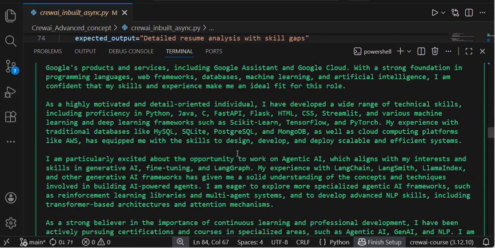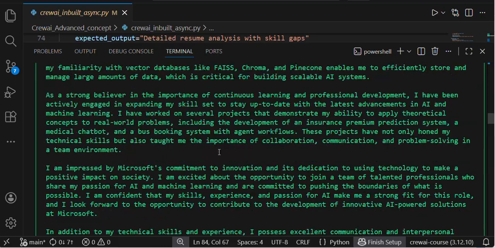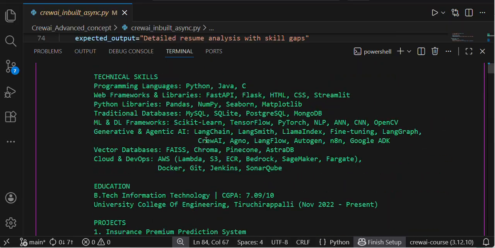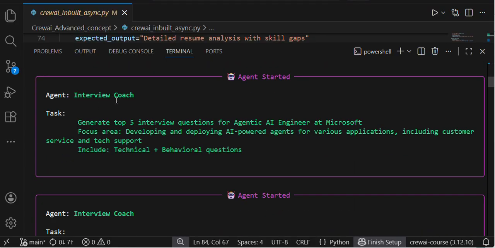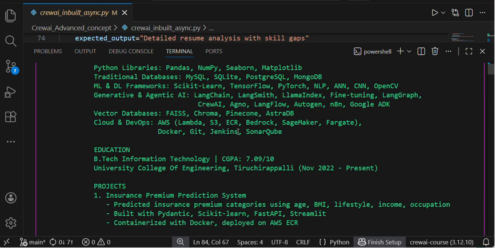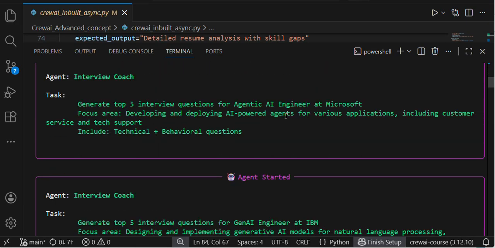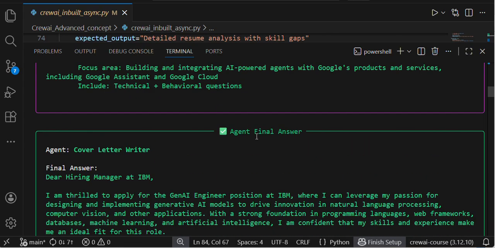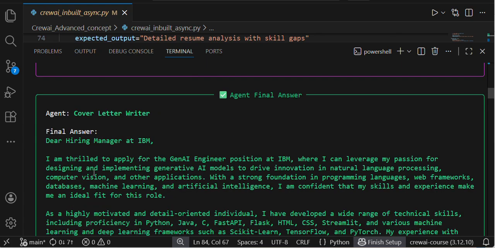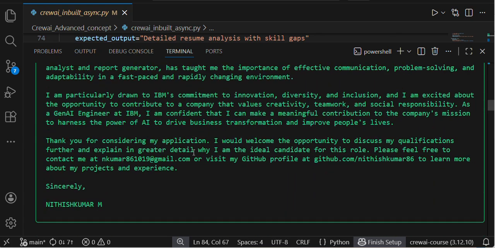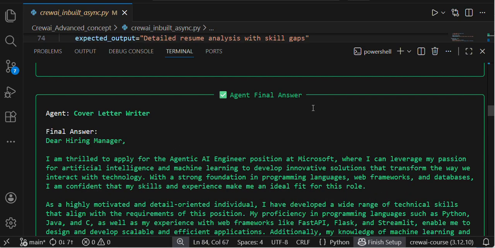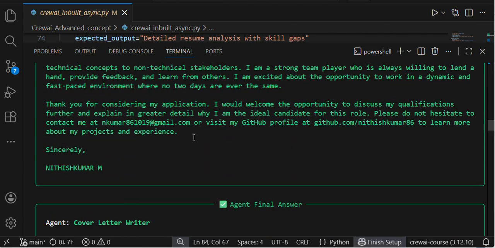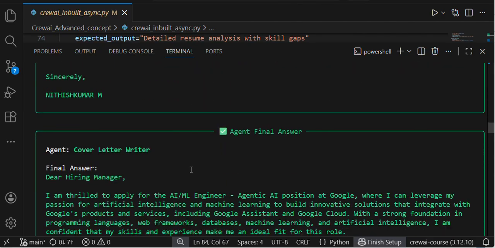Just go through the output, guys. Initially, if you see, the interview coach generates the top 5 interview questions. If you see the agent final answer, the cover letter writer, for IBM, this is the cover letter, guys. Dear hiring manager, this is the cover letter.